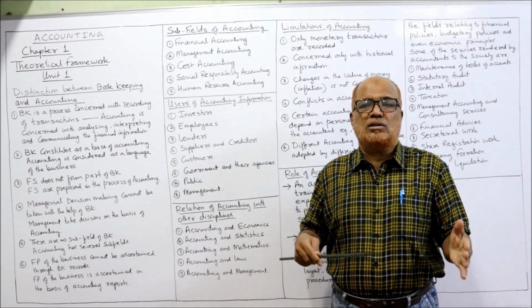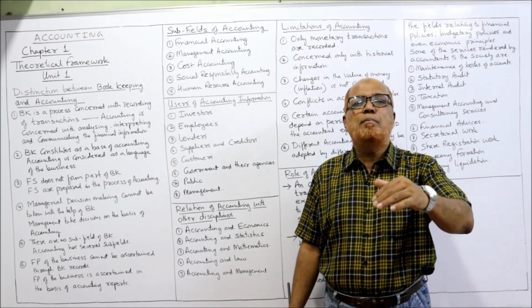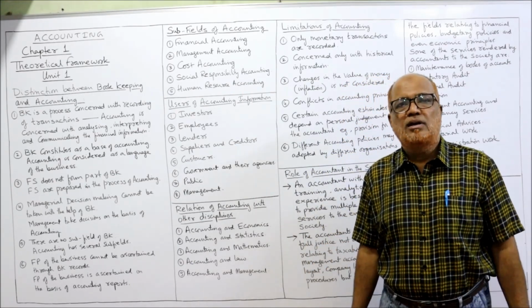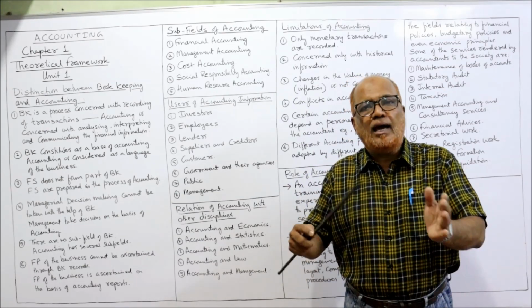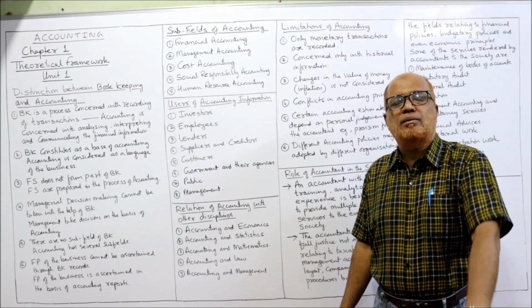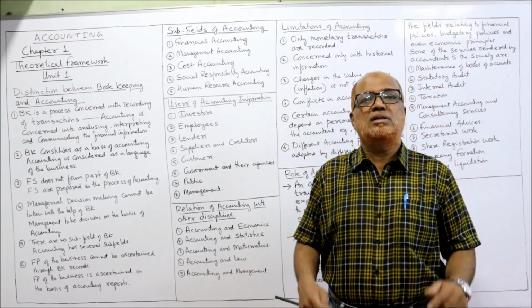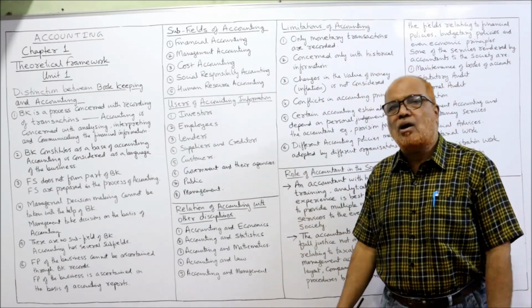How much cost the business enterprise is incurring and how much social benefit, like employment, like contributing to government for infrastructure, education, health. What are the services given by the business organization to society and how much cost it is incurring? That is called social responsibility accounting.